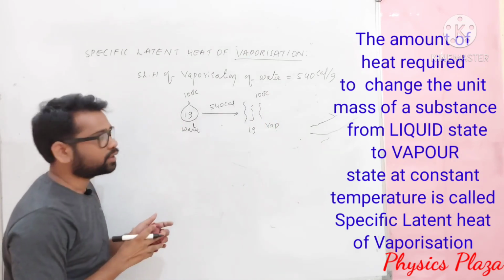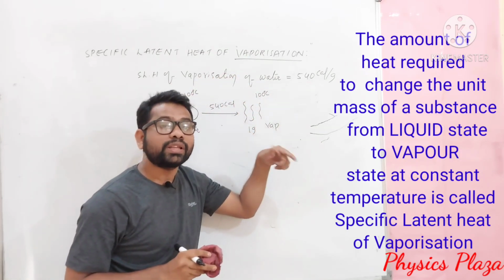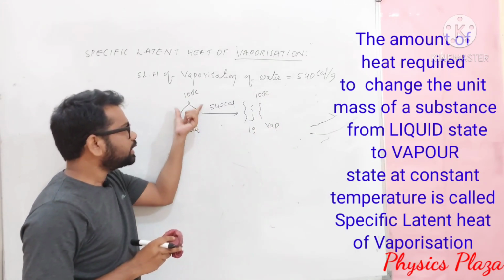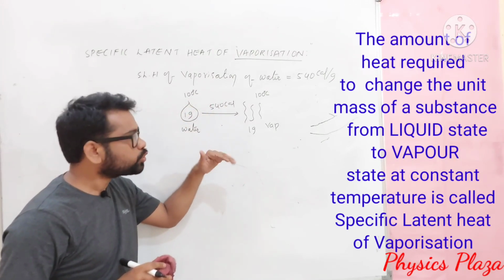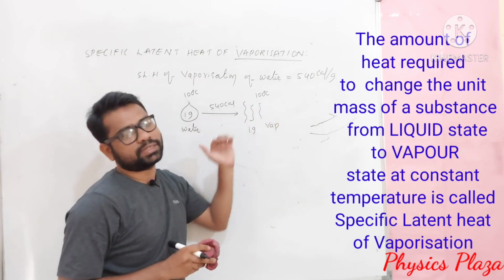So it's very important. The specific latent heat of vaporization of water is 540 calorie per gram. What does it mean? It means that 1 gram of water at 100 degrees Celsius will absorb 540 calorie heat energy to change into 1 gram of vapor at 100 degrees Celsius.